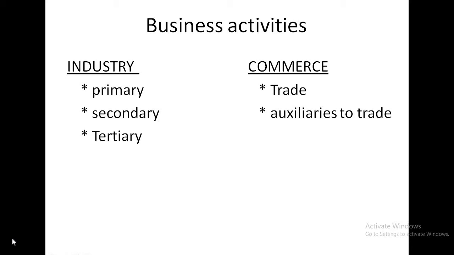Business activities may be classified into two types mainly, industry and commerce. Industry is again classified into three types: primary, secondary and tertiary. Commerce is subdivided into two, trade and auxiliaries to trade. We'll discuss in detail.